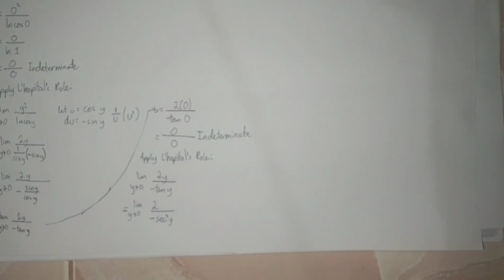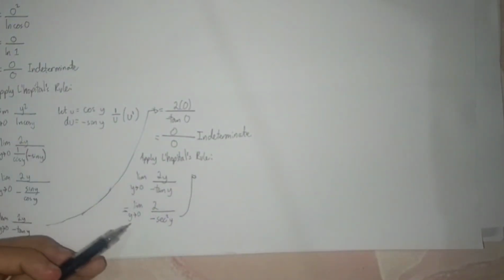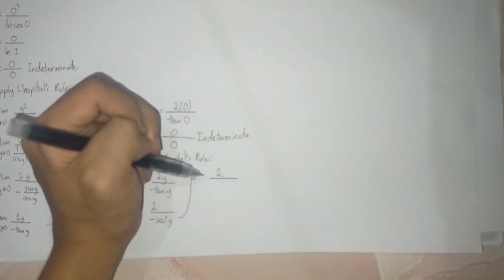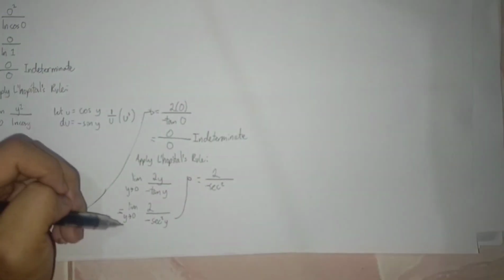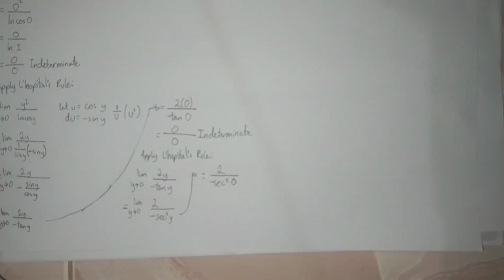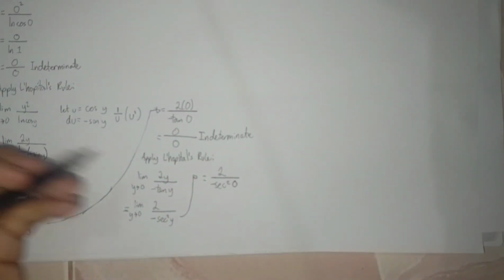Then we apply the limit here. Substituting 0 to y, we have 2 over negative secant squared 0.